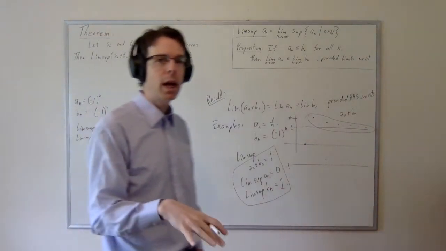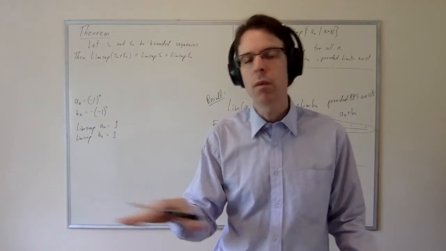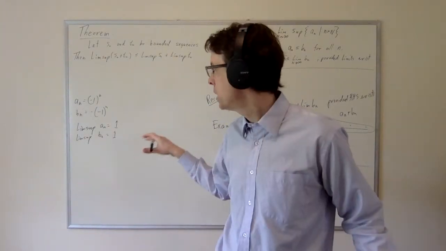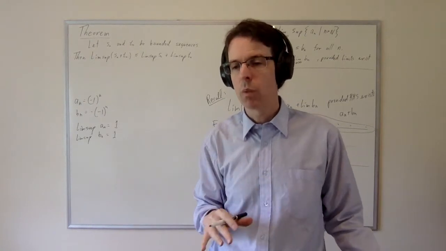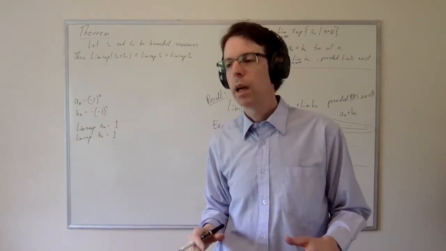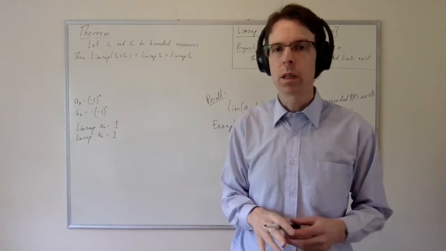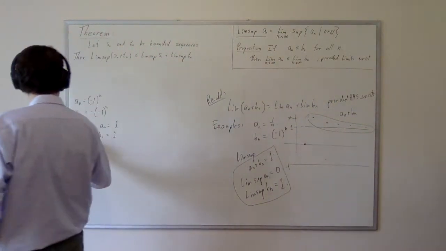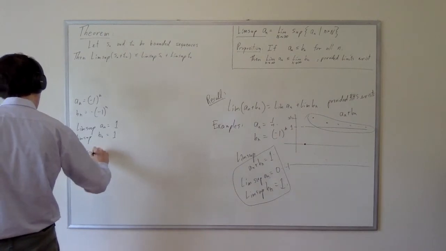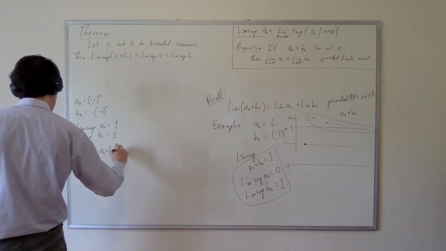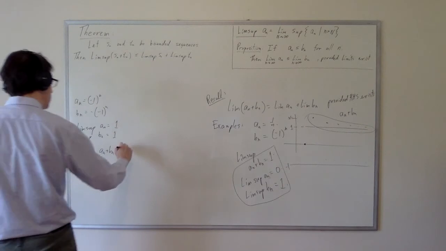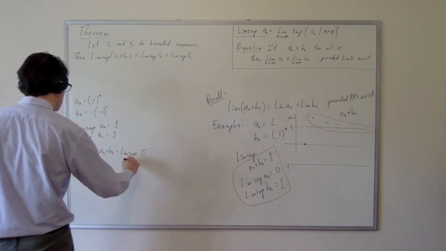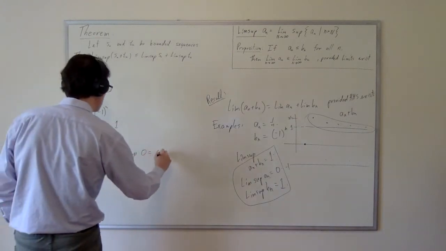So basically, an has a subsequential limit along the even values of n, which is equal to 1, and bn has a subsequential limit along the odd values of n, which is equal to 1. And so the lim sup of an will be 1, and the lim sup of bn will be 1, but they will always be out of phase, so that if we actually add them, the lim sup of an plus bn, the sum of these two, is actually always 0. And so this is the lim sup of the constant sequence 0, which of course is 0.